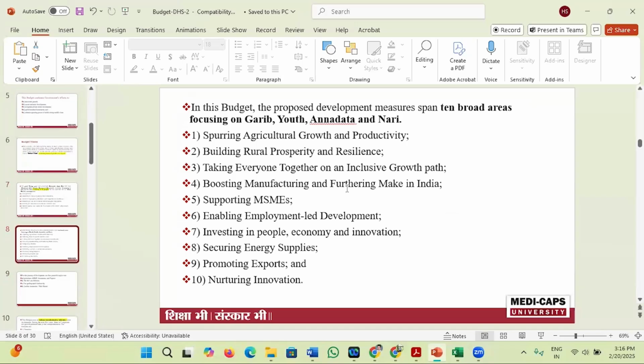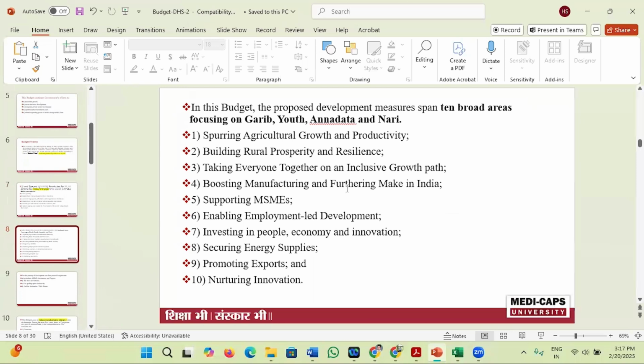The next, again, in this budget, the proposed development measures span 10 broad areas, focusing on Garib, Youth, Annadata, and Nari. Government has 10 points for all these. First is spurring agricultural growth and productivity, building rural prosperity and resilience.